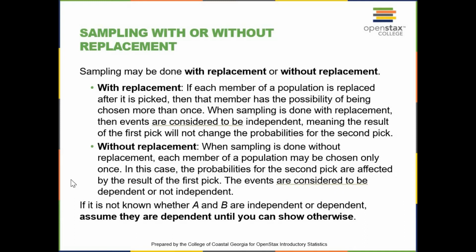If it is not known whether A and B are independent or dependent, assume they are dependent until you can show otherwise. Let me give you a quick example. If you have a bag of M&Ms, you pick an M&M, record the color, and then you put it back, then that is sampling with replacement. If you take the M&M, record the color, and then you eat it, or you do not put it back in the bag, then you are sampling without replacement.